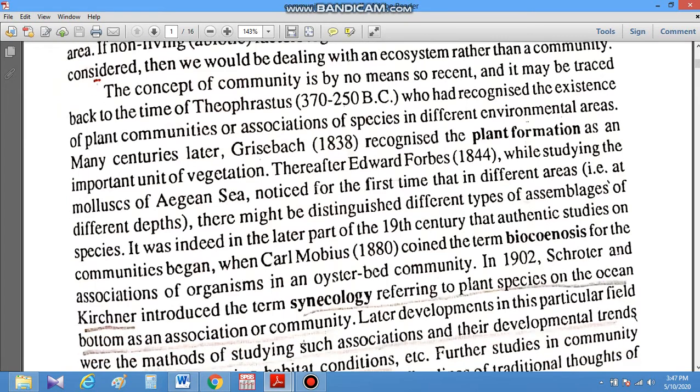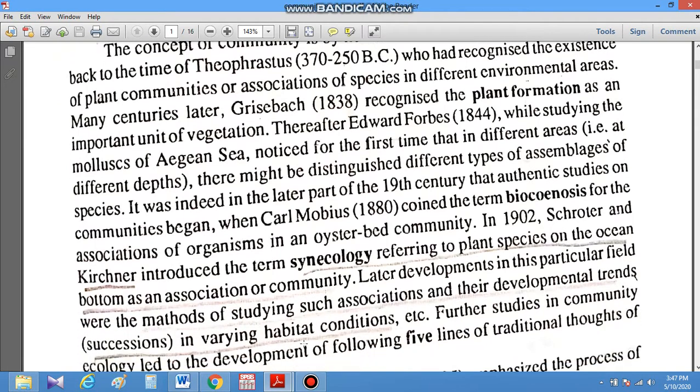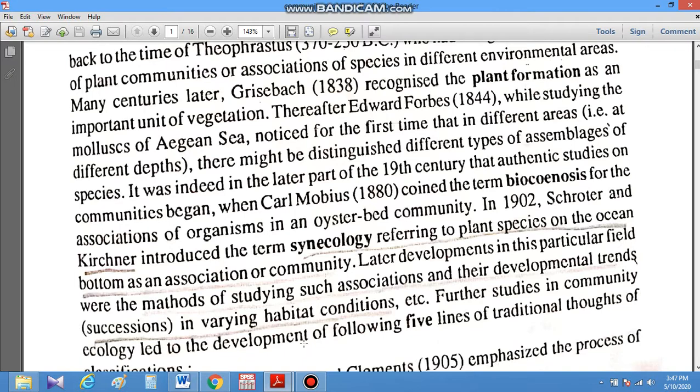When we study these communities in relation to their environment, and what environmental factors affect them, it is called community ecology, or another term, used by Krishna, is synecology, referring to plant species on the ocean bottom as an association or community.